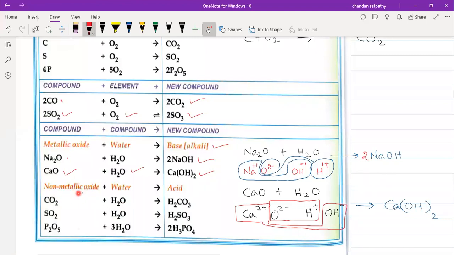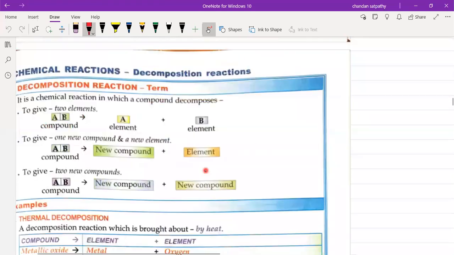Next, when a non-metallic oxide reacts with water, it forms an acid. How? You see carbon dioxide when combined with water forms H2CO3, that is carbonic acid. Sulfur dioxide when combined with water forms sulfurous acid. When phosphorus pentoxide is combined with water, it forms phosphoric acid. Understood, students? Like this, you have to practice the reactions. These reactions are very important.